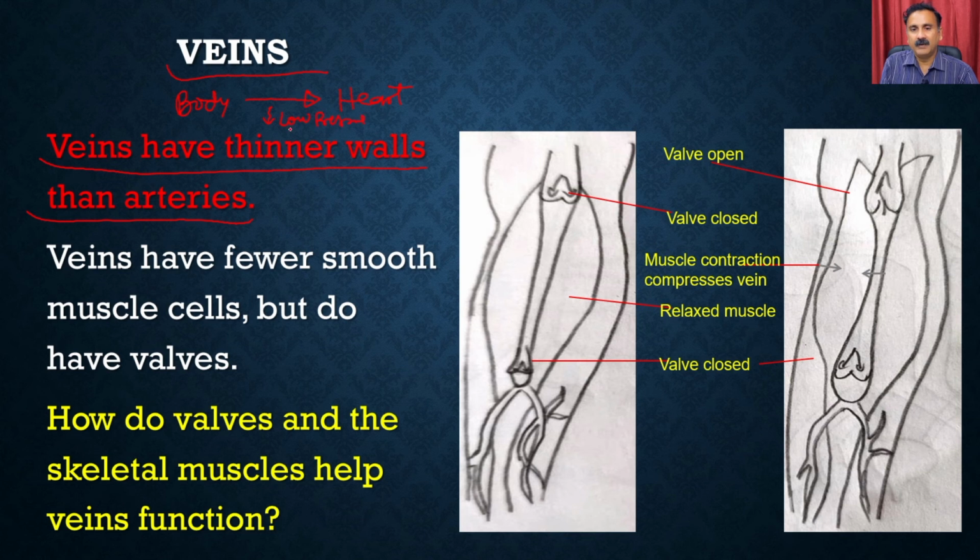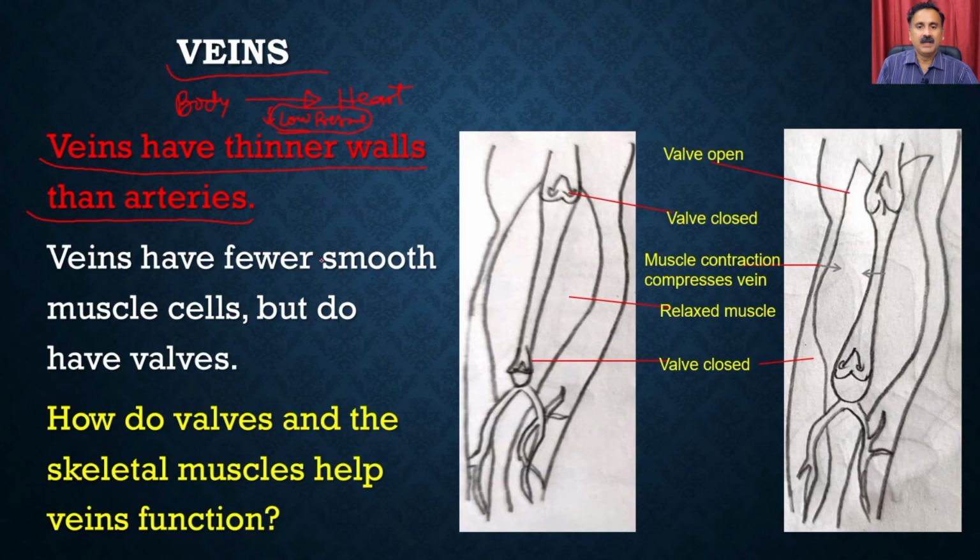Okay, so when it is operating at a low pressure, it does not require very sturdy blood vessels, and because of that the veins have thin walls, and because it is thin walled, that's how the doctors use this particular vein for detecting or counting the heartbeat, because it is easy to do that.